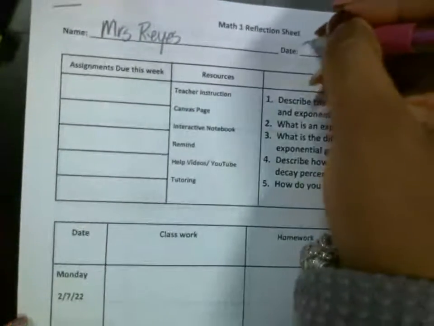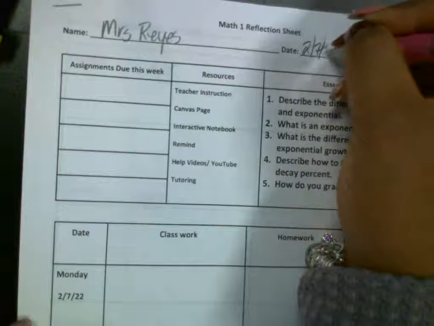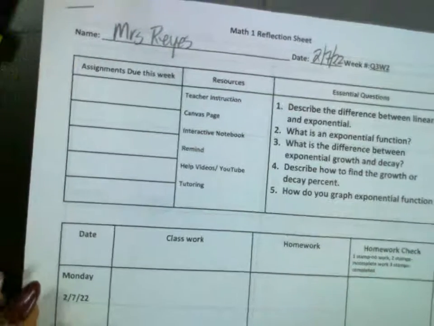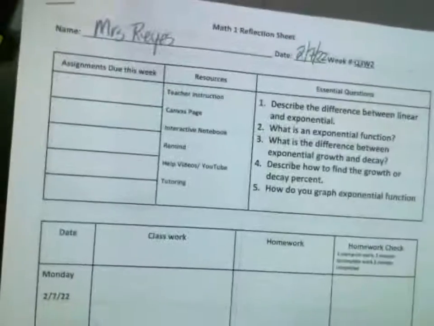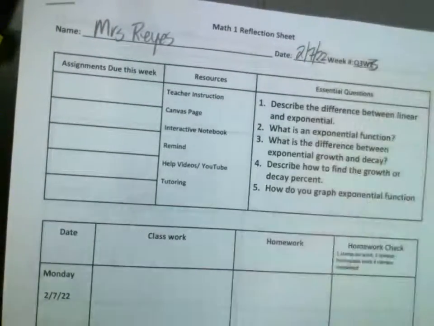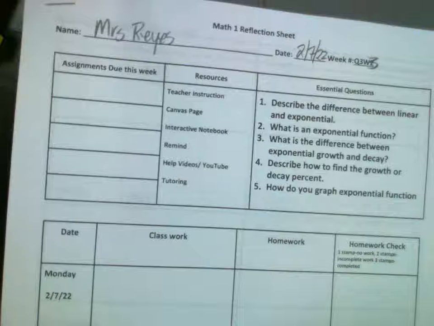Today's date, again, is the 7th. This is week 3. Oh, well, I put the wrong week at the top, but it's this week. It is week 3. All right, I just realized that I didn't change the week, but that's okay. All right, so these are the assignments that are due.